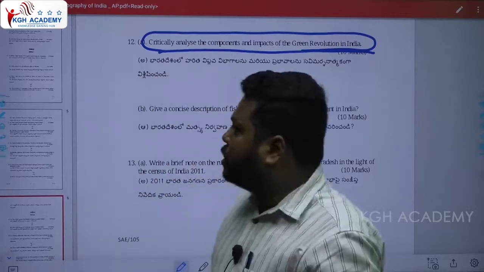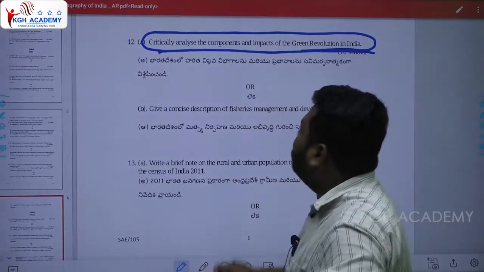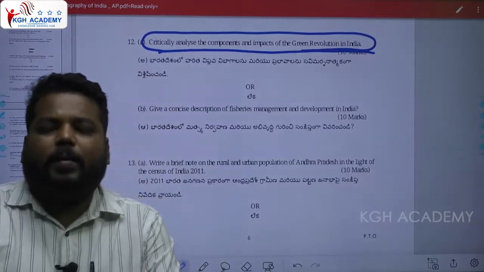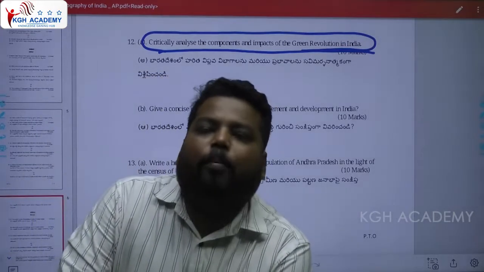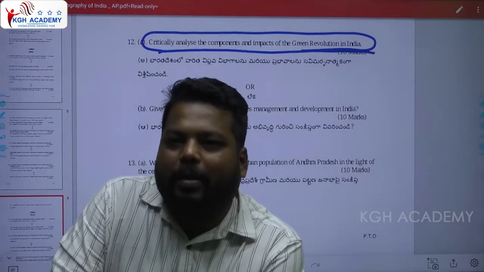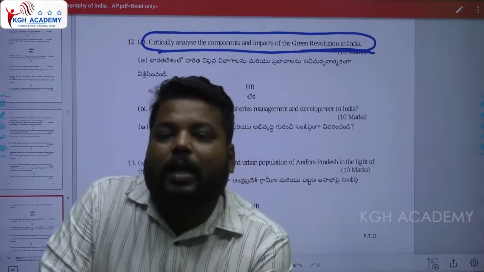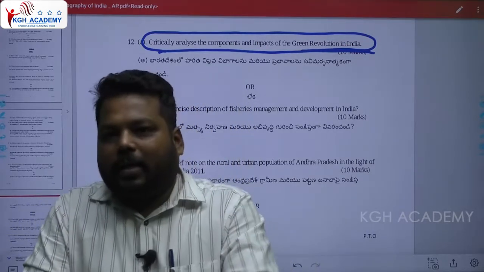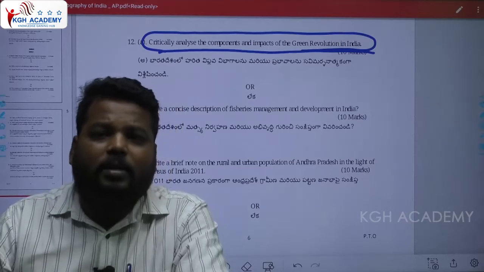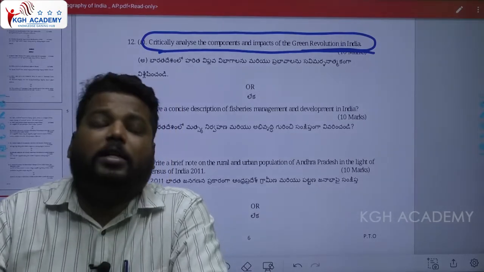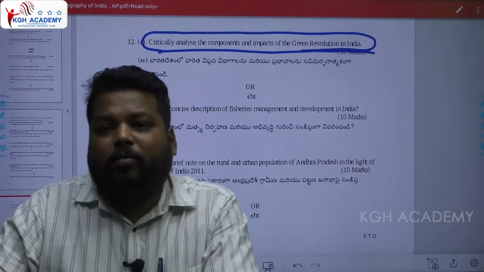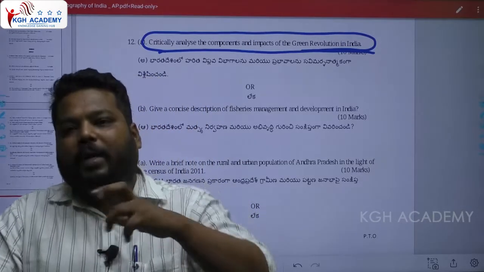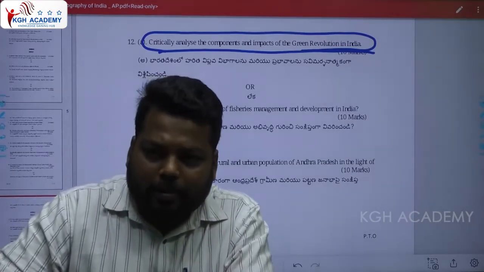So all these revolutions, when you read, you will understand what the important components involved in the green revolution are. If we discuss them, we will try to understand it in this sense: within the green revolution, high yielding varieties are used, fertilizers and pesticides are used, large agglomerations of land have happened, and large farming of land has taken place. So these all are components involved in the green revolution.